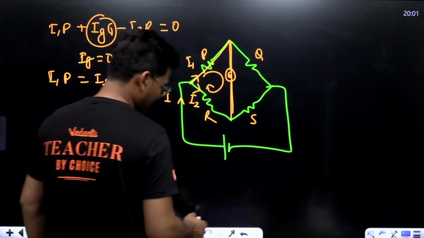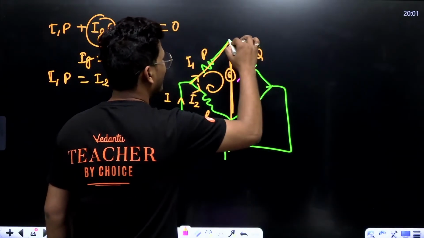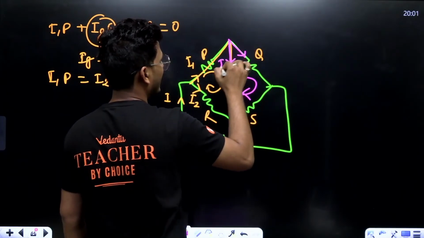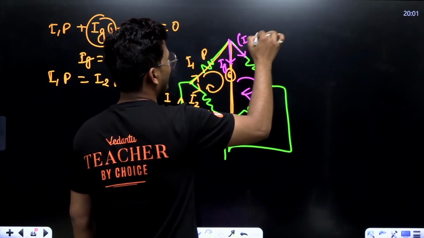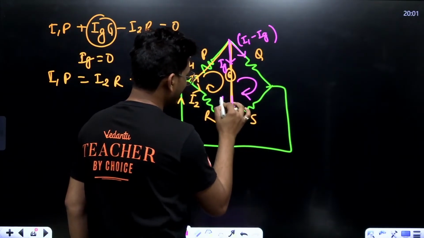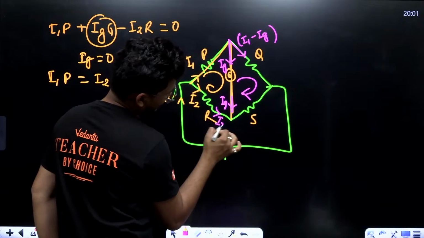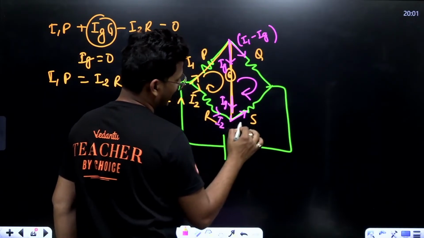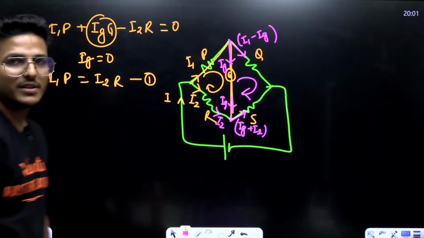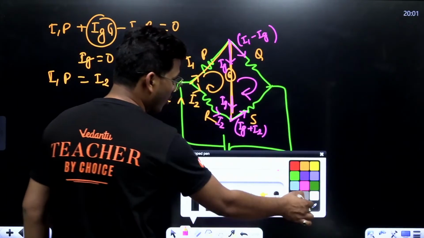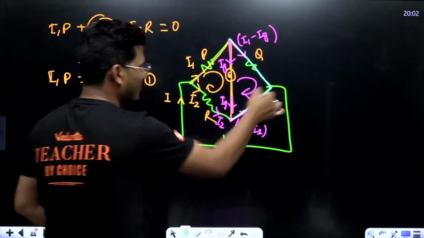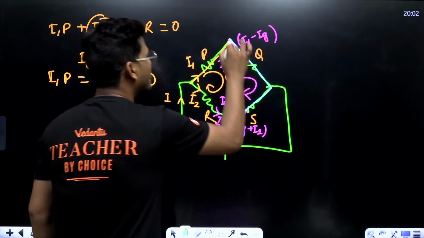Now, considering the second loop, here current is I1, here Ig. So that I1 minus Ig, from here I2, now the current from S is Ig plus I2. But if I'm considering the loop, then this one is positive, this one is negative, this one is also negative.